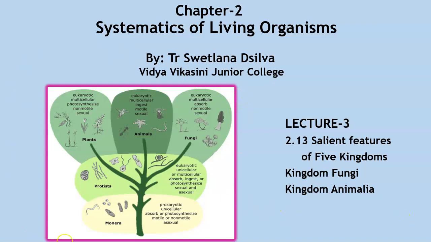If you have a look at this image here, you will see we have already seen the characteristics of kingdom Monera, kingdom Protista and kingdom Plantae. We are just left with two more kingdoms in our 5 kingdoms. So let's get familiar with the characteristics of the organisms included in these two kingdoms, that is kingdom fungi and kingdom animalia. So let's begin.